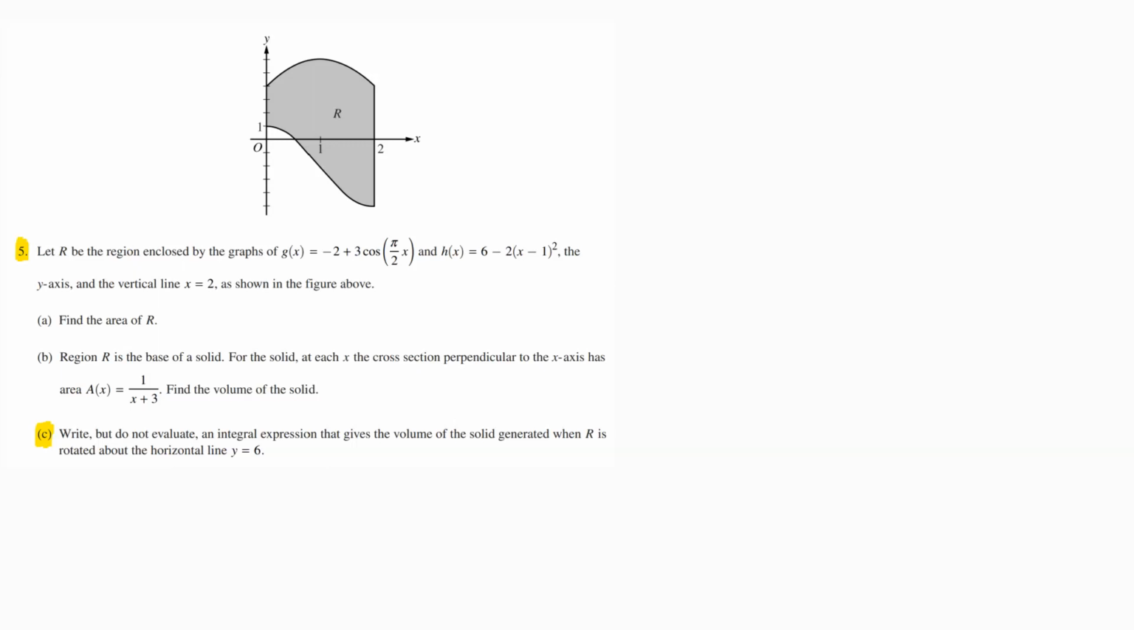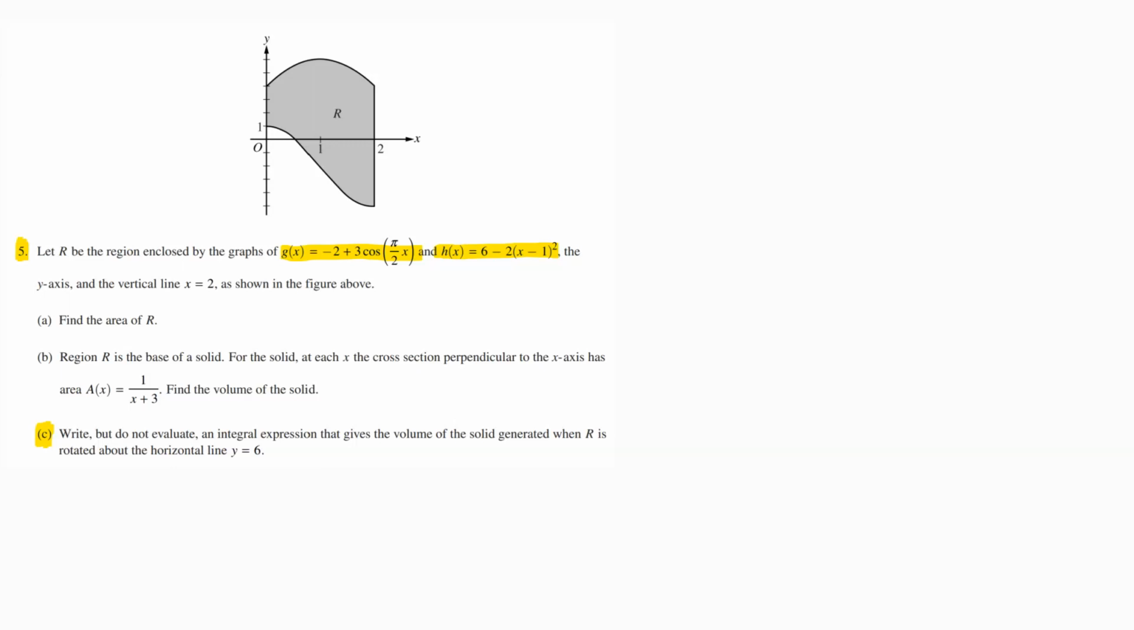So part C here, we actually need to know when they talk to us about this region R up above this graph, which of those equations is the top equation. So is g of x that top equation up there, or is h of x that top equation? We talked about this back in the video for A, but if you're just watching the video for C, you would have missed out on that.